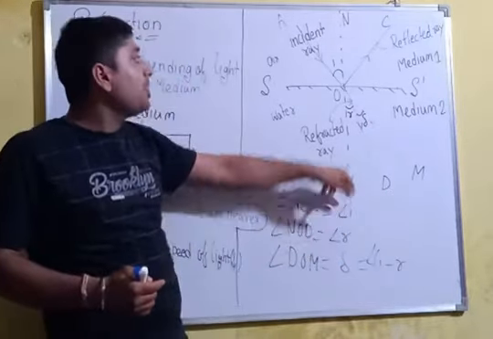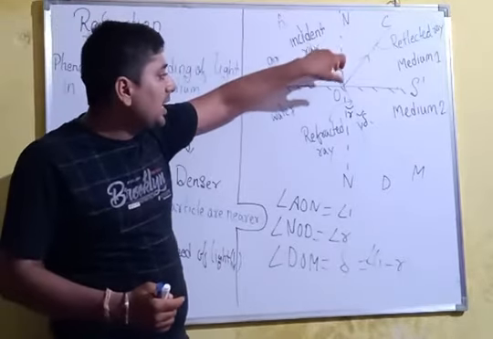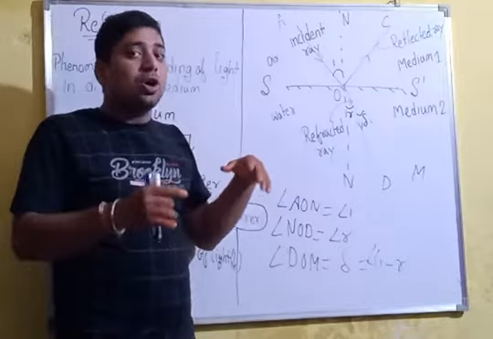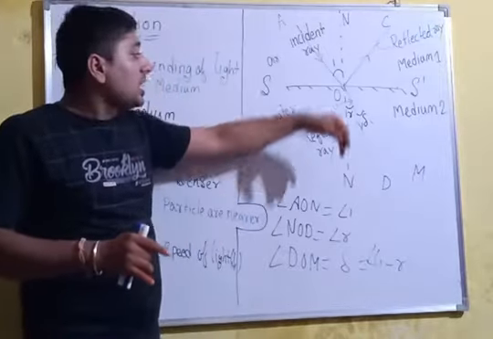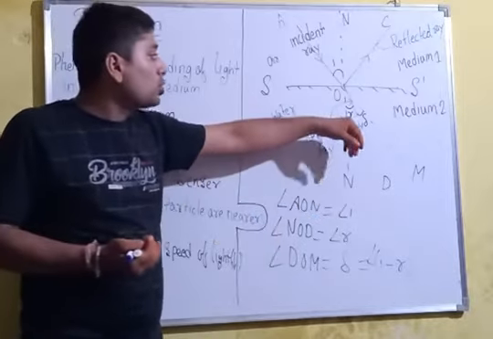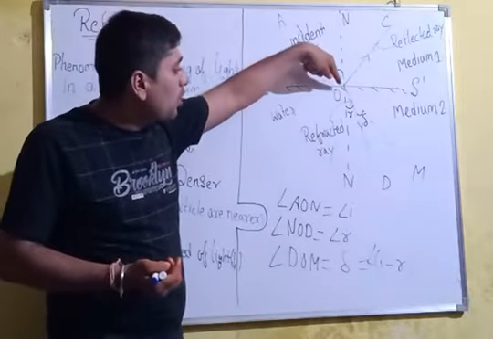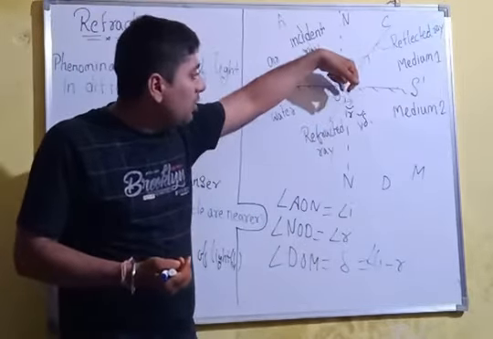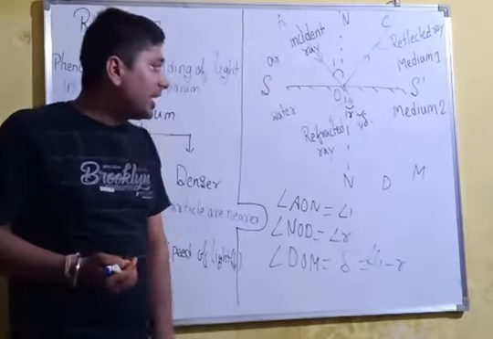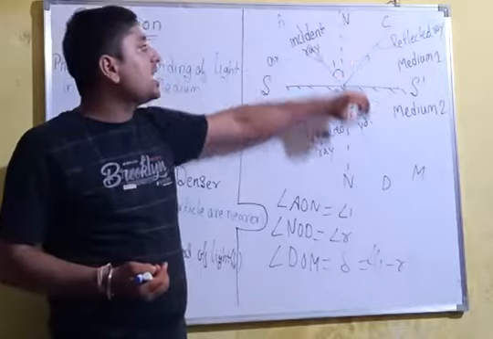NN is the normal, AO is the incident ray, and OD is the refracted ray. It would have gone from O to M, but it goes towards OD. So angle R is the refracted angle and angle I is the incident angle.